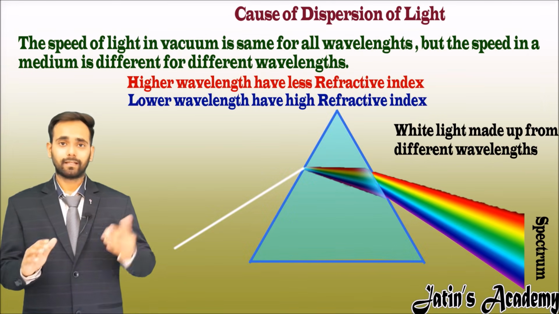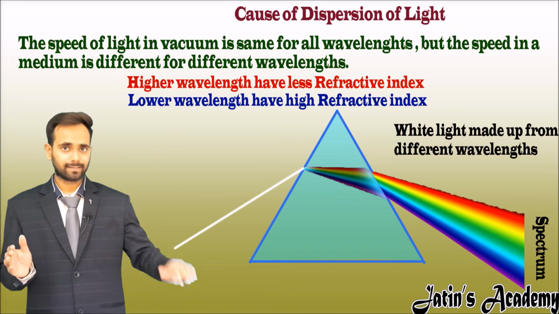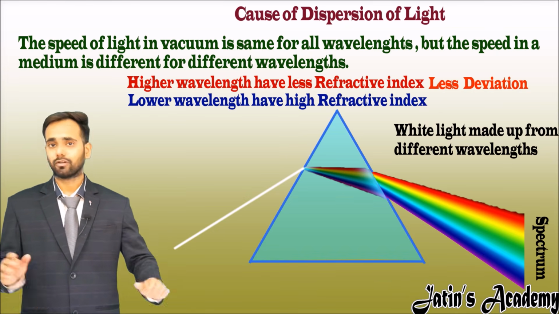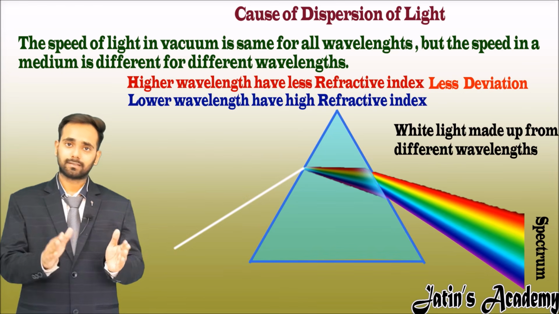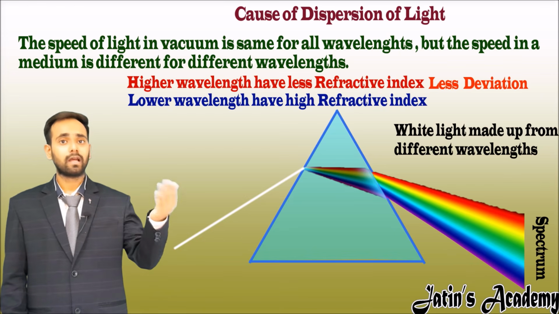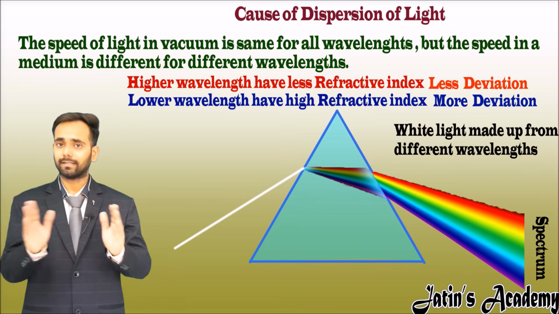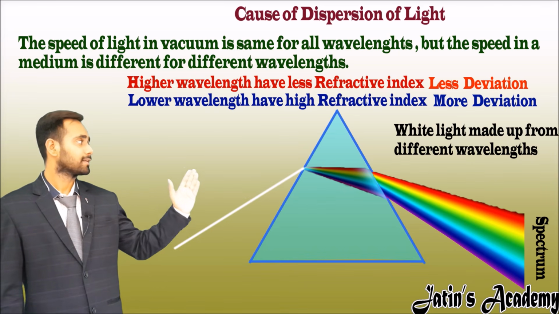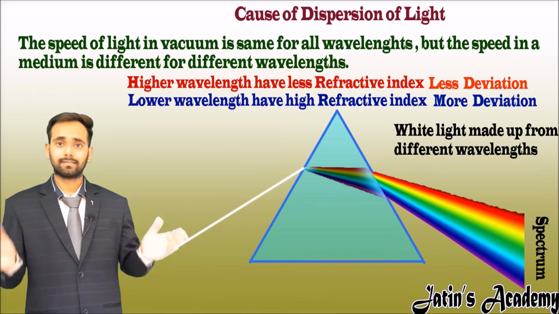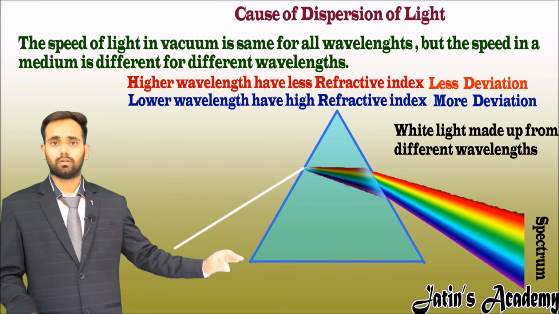When the wavelength of light is more, it means the refractive index for that light is less. If the refractive index is less, then the deviation is less for that light. Vice versa, if the wavelength is less, then the refractive index is more, and if the refractive index is more, then the deviation for that light is more. In this case, red deviates least and violet deviates most. It means red has the higher wavelength and violet has the lower wavelength.